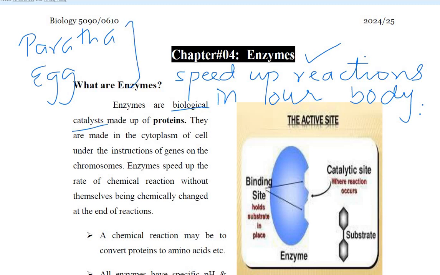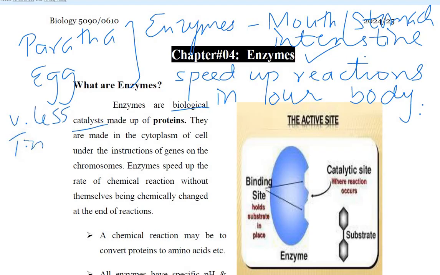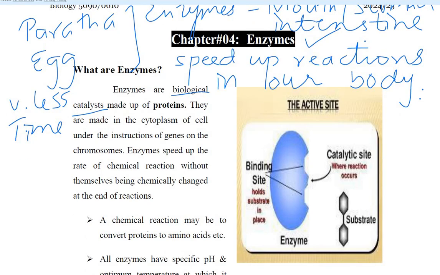But with the action of enzymes in mouth, in stomach, and in intestine, this whole breakfast is digested in very less time, maybe an hour or two. So we can understand with this example that enzymes speed up the chemical reactions.